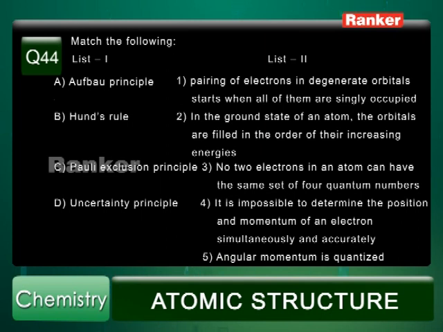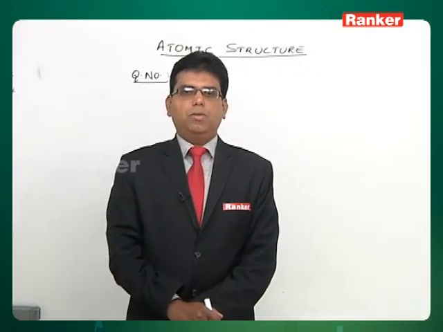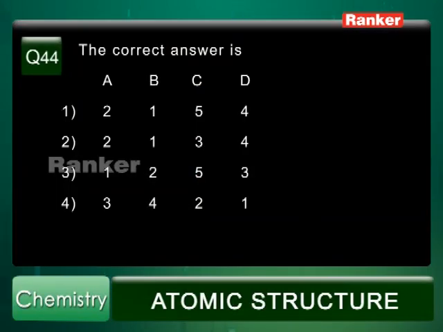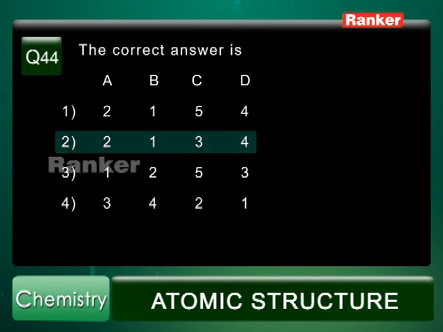So Hund's rule corresponds to option 1 on the right side. So that is A 2, B 1. And Pauli exclusion principle, no two electrons can have all 4 quantum numbers the same, so C must be 3. And uncertainty principle, it is impossible to determine the position and momentum of electron simultaneously, so it must be 4. So the correct answer must be option 2.